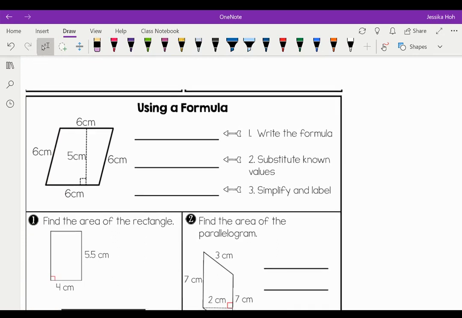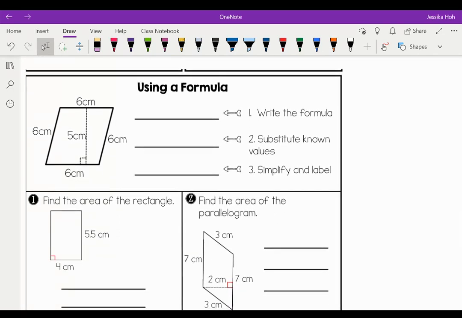All right, so you can see that we have a whole bunch of numbers here. In order to figure out what numbers we're going to use, because we only need 2 numbers, because base times height is what's going to give us our area. So we're not going to use all the numbers because it's not asking for the perimeter or anything like that. So the formula that we're going to use is A equals B times H.